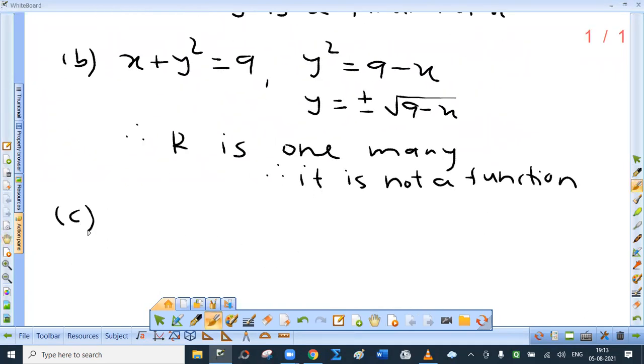Now, third part, x square minus y is what? 25. Okay, so what is y? y is nothing but x square minus 25.